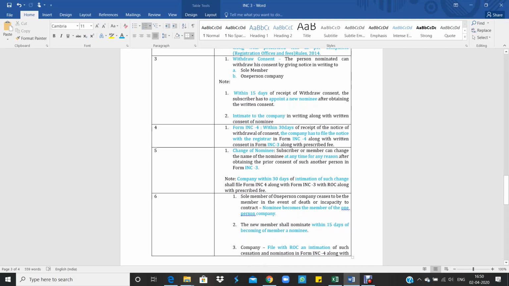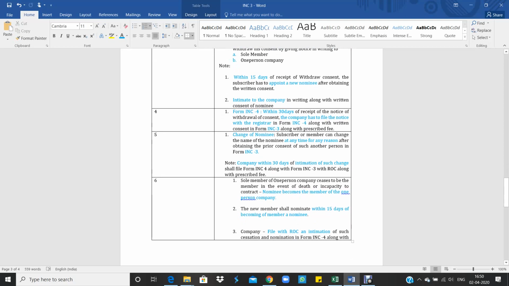the member has to appoint a fresh nominee, this is a new nominee, after obtaining a written consent, and he has to intimate to the company that he is going to appoint a new nominee. And the company, within 30 days of receipt of the notice of withdrawal of consent from the nominee, has to file INC4 along with INC3 with the prescribed fee with the ROC.